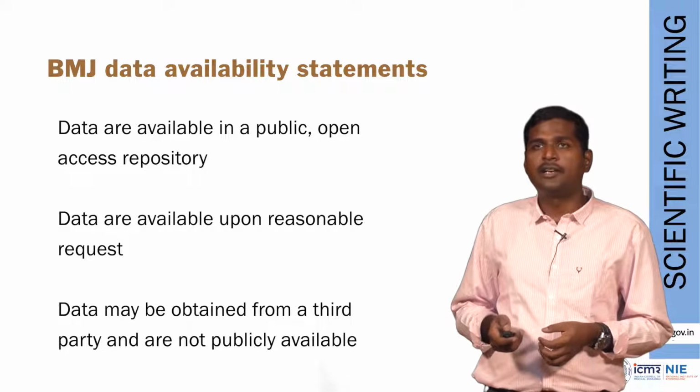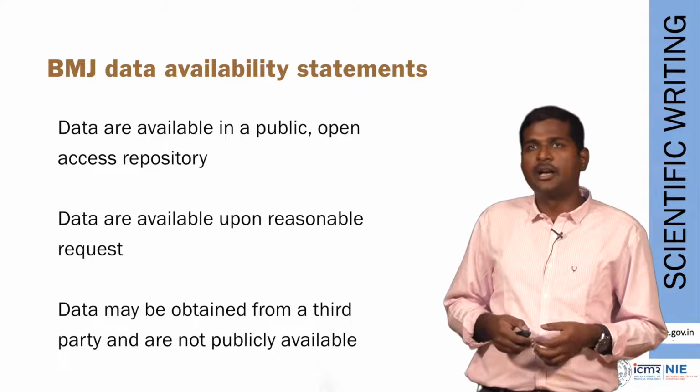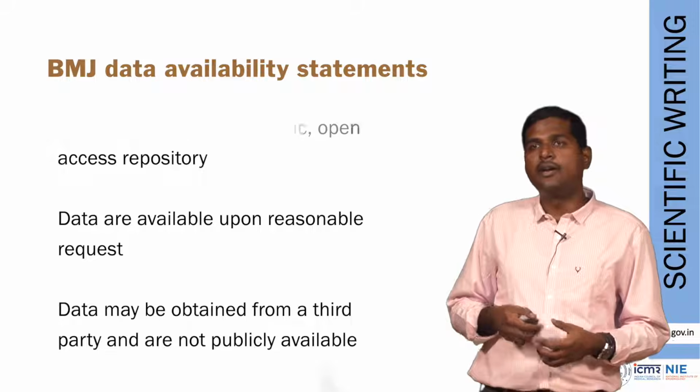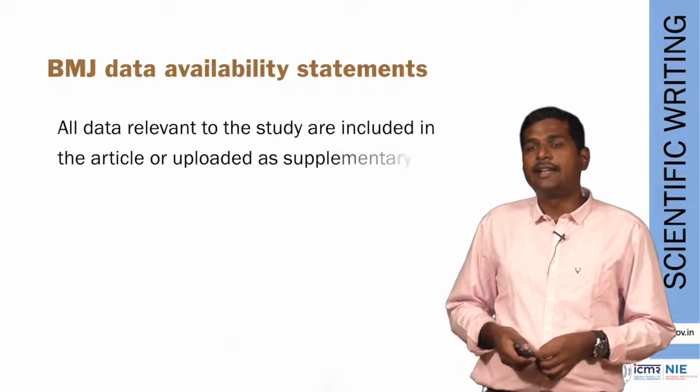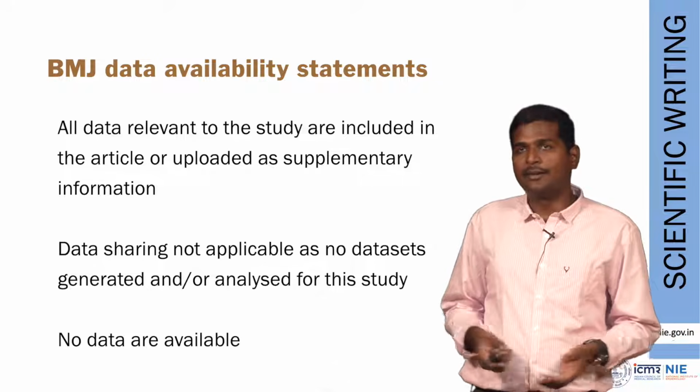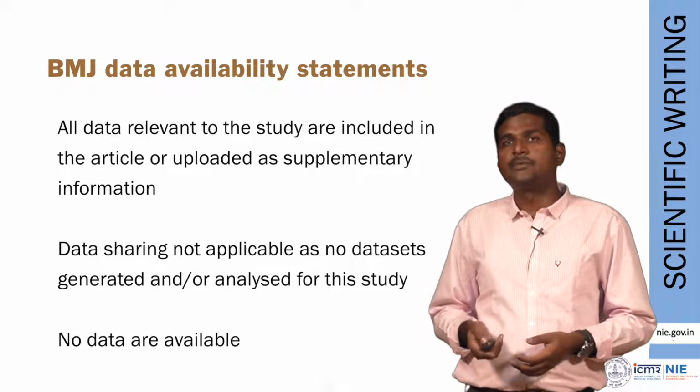So data are available in a public open access repository, available upon reasonable request, may be obtained from a third party, all data are included in the article itself, data sharing not applicable as no data sets are generated, and finally no data are available. So these are some of the statements which are requested by BMJ.